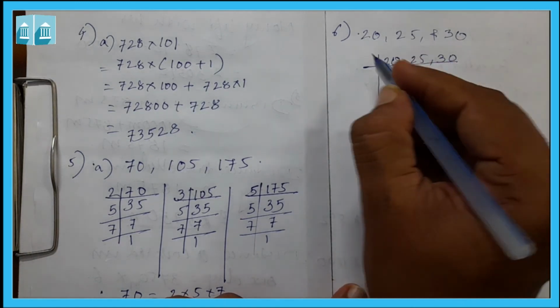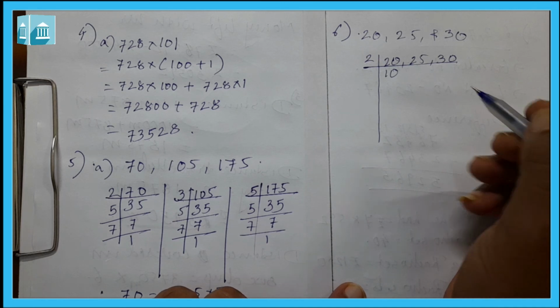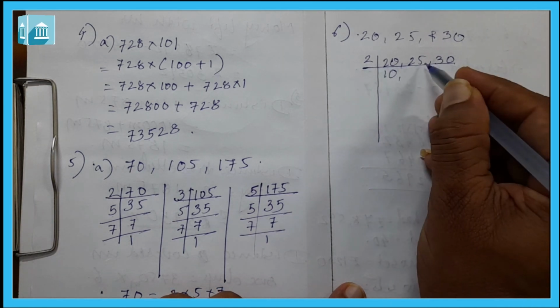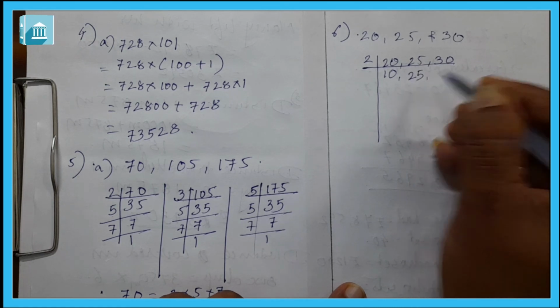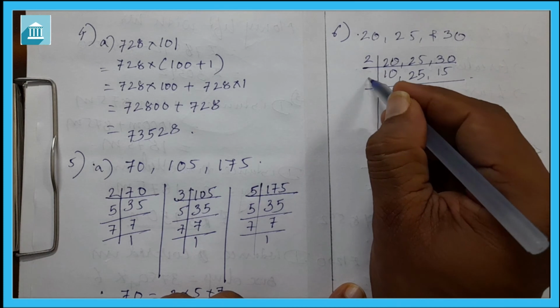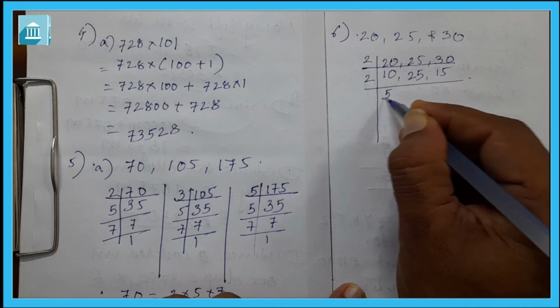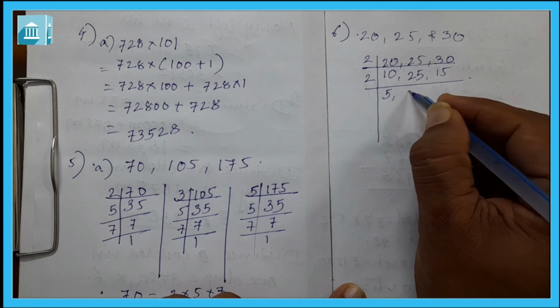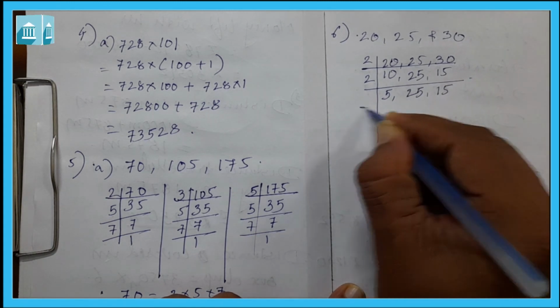First, these are all divisible by 2, so we will divide. 20 becomes 10, 25 is not divisible so we write it as it is, and 30 becomes 15. Again 10 is divisible by 2, so it becomes 5, 25 as it is, 15 as it is.